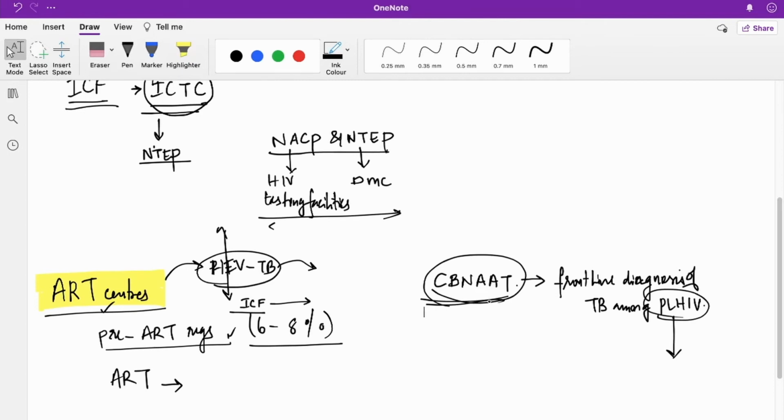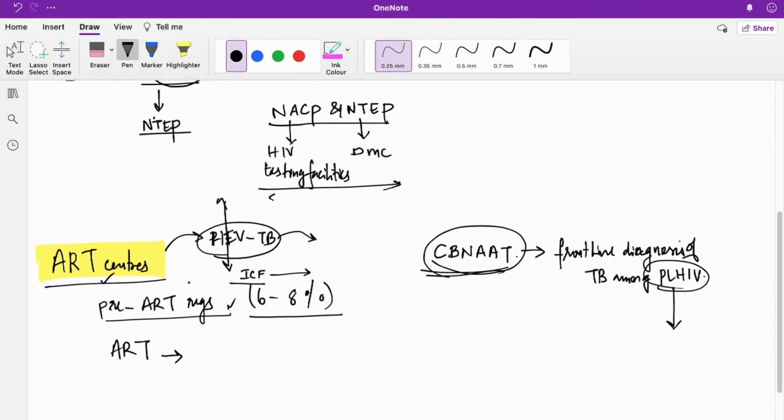Smear negative TB and extrapulmonary TB are more common in PLHIV, as I said earlier. In the event of suspicion of extrapulmonary TB, the diagnostic algorithm of EPTB should be followed, which we will see later. And in the case of pediatric patients, the pediatric algorithm should be followed.